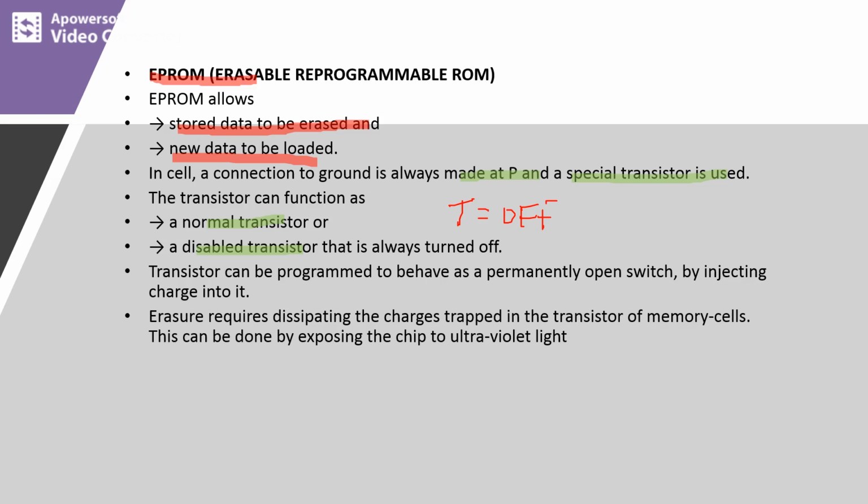The transistor can be programmed to behave as a permanently open switch. So that means the transistor T will be turned off by injecting charge into it. So the stored information can be erased by dissipating the charges trapped in the transistor of the memory cell. This is done by exposing the chip to UV light. So we can make use of ultraviolet rays or UV light. By passing UV light, we can electrically erase the contents.